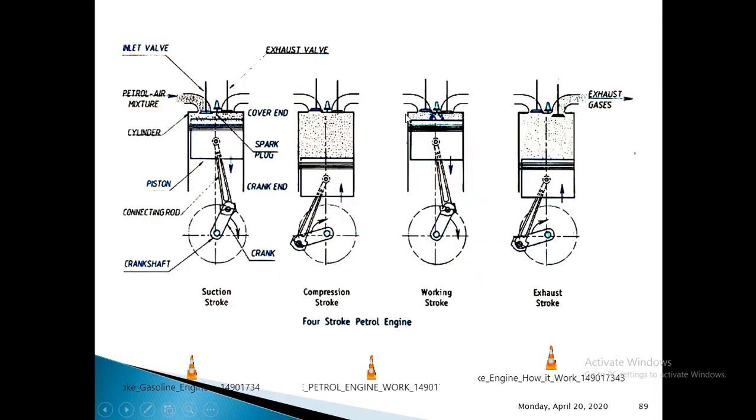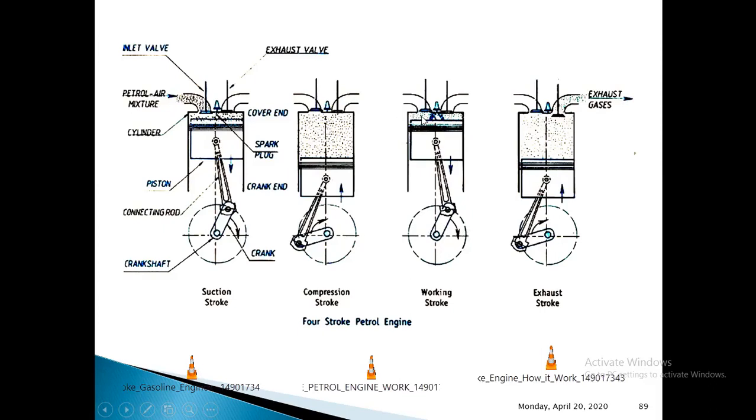Next is the working stroke. Again, I will tell you the overview of this working stroke or power stroke first. In a power stroke, the piston will be at top dead center and will move towards bottom dead center. You can see the direction of that arrow. Both valves, the inlet valve and exhaust valve, remain closed, and the crankshaft will finish the next 180 degrees of its rotation. This is the overview of this power stroke.